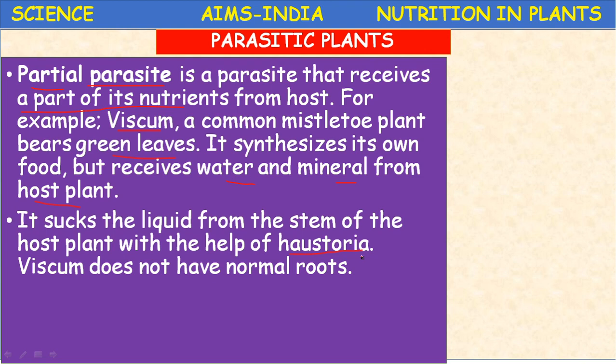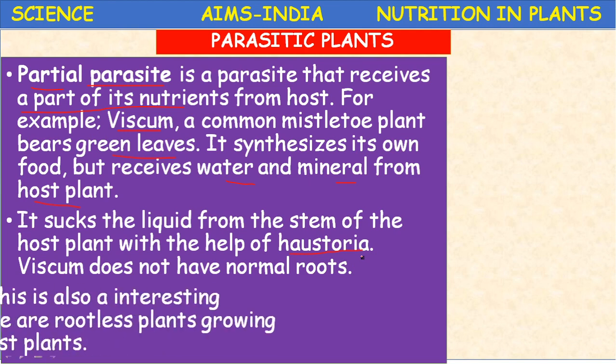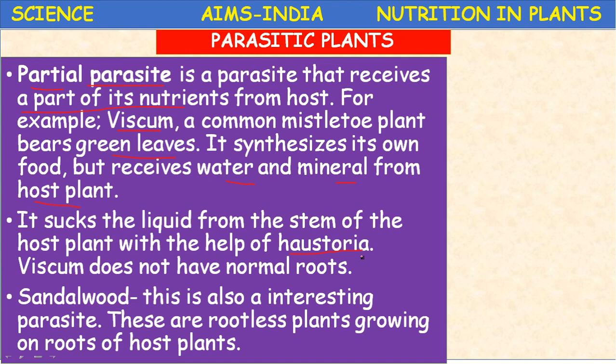Actually, this Viscum does not have the normal roots. So this sucks the liquids from the stem of the host plant with the help of root-like structures called Haustoria.